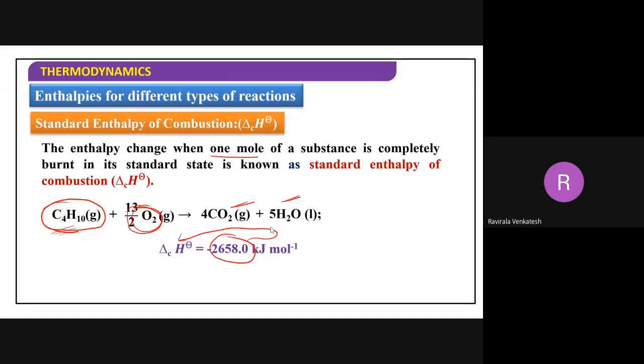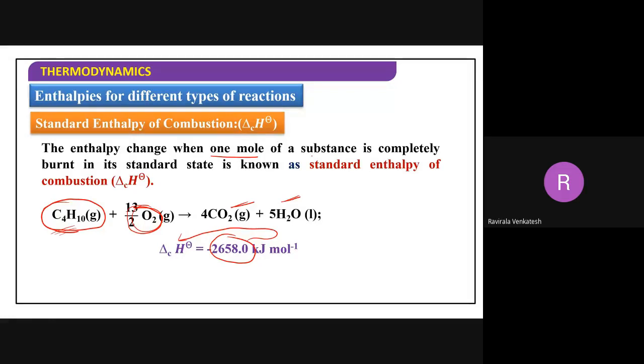This 2658 is called standard enthalpy of combustion. The amount of enthalpy that changes when 1 mole of a substance is completely undergoing combustion in standard conditions. If you don't write standard conditions, it is called enthalpy of combustion. If you write standard conditions, it is called standard enthalpy of combustion.